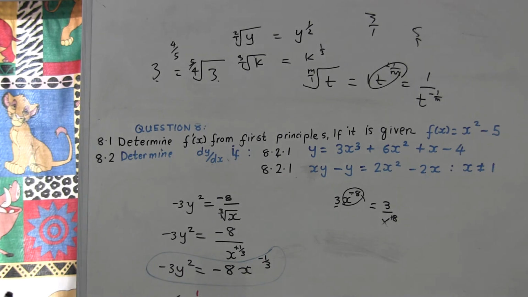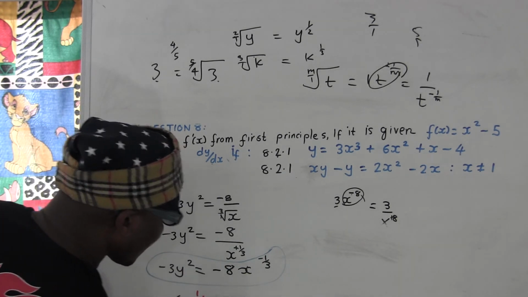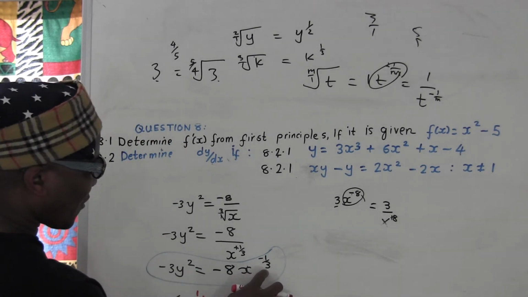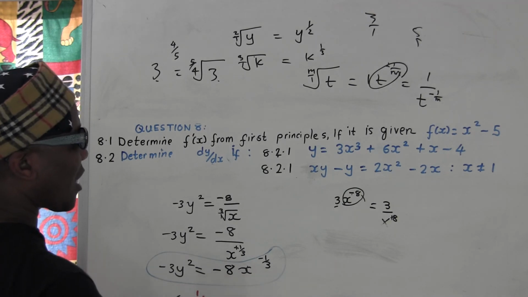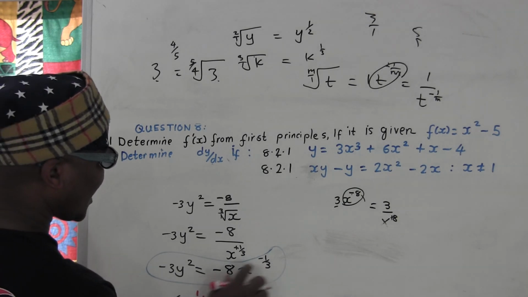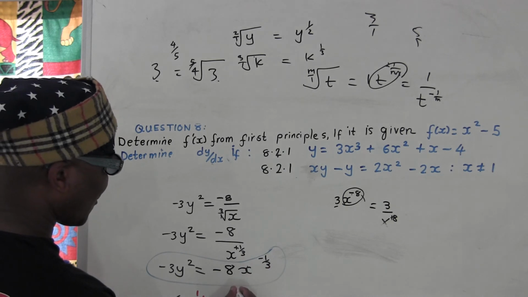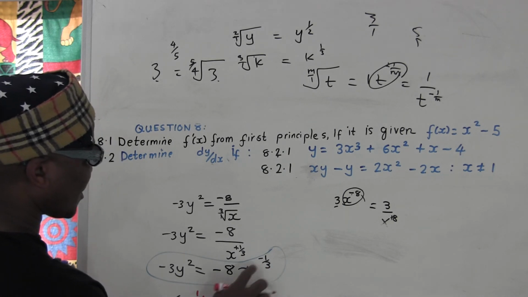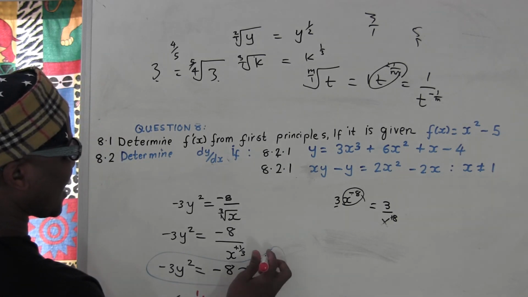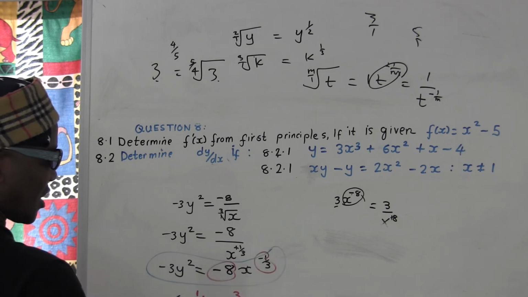What did I differentiate? You differentiate y, give respect dy. Equal. Now we come here. Take negative 1 over 3 times negative 8. Take your calculator, multiply. Negative 1 over 3 times negative 8 is going to give what? Positive, because negative multiply negative is positive. Put in the calculator, it's going to give 8 over 3.